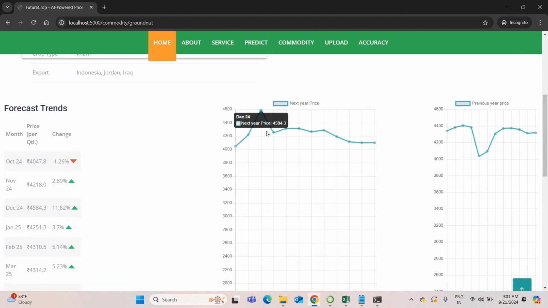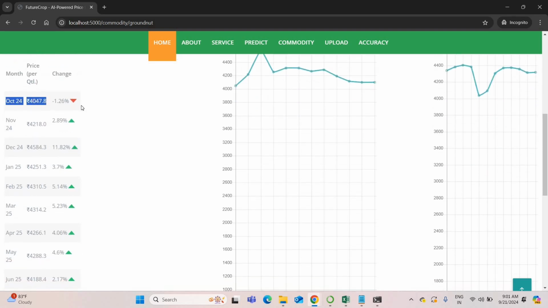Also, it will produce the graph. You see the graph, okay? In October, prices will be 4,000. In November, the price goes to 4,200. In December, you get the peak price 4,500. Okay, this is the upcoming price. This is the previous year price. You can see these farmers faced, in January 2024, a huge loss. Nearly the price reduced to 4,036. This is the previous year price. This is the next year price. Very innovative. Also, it will give the results.